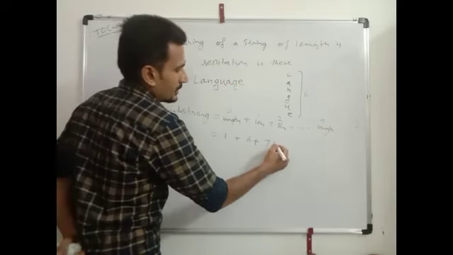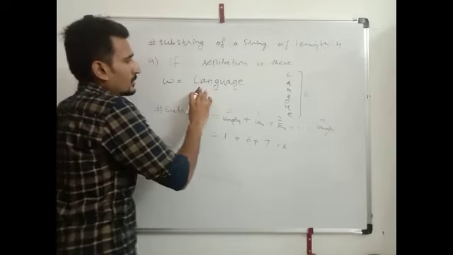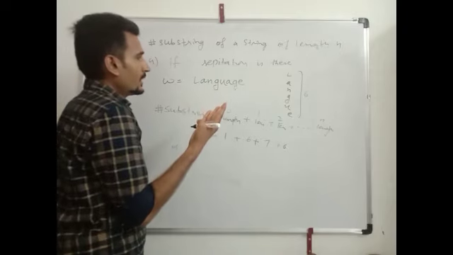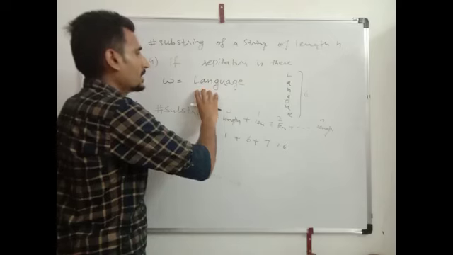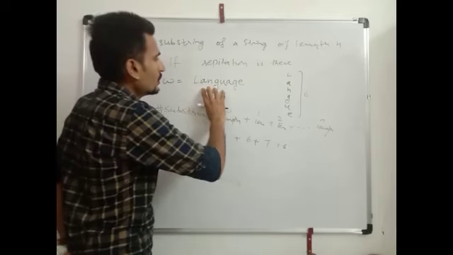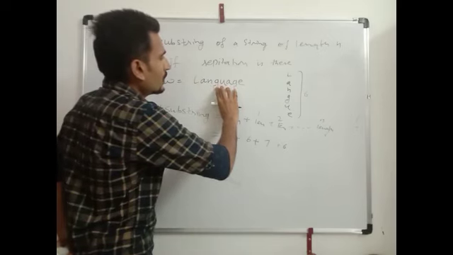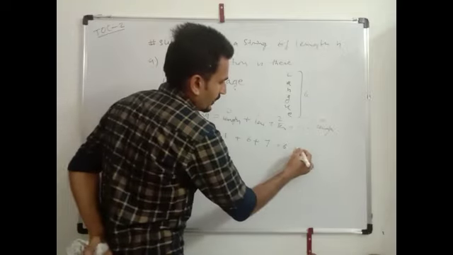We counted 6. Now for length 4, take 4 fingers and put on the symbols and count 1, 2, 3, 4 and 5. Here it is 5.